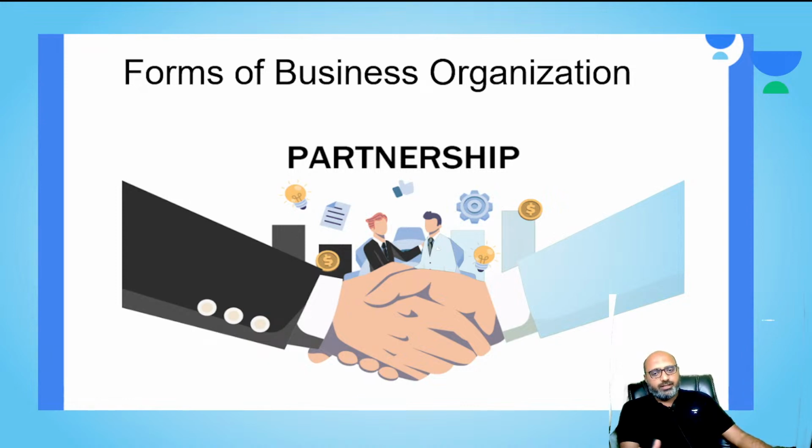By the name itself, it is a kind of business wherein two partners meet together, have their mutual understanding, and go into an agreement, which is called a partnership deed. With their agreed terms, they start doing business, and they also distribute the profit.